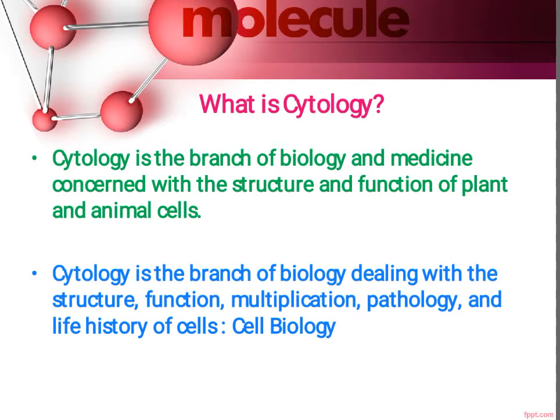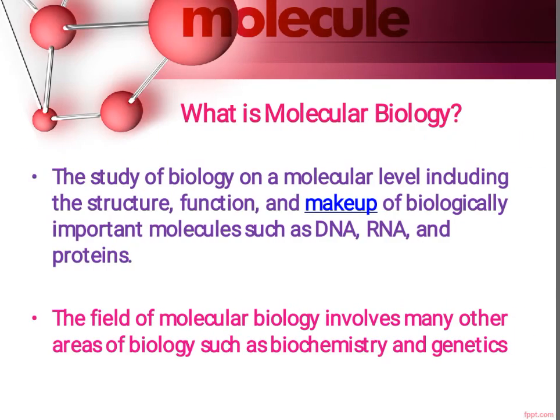And the name of our unit is cytology and molecular biology. So in simple words, cytology is the study of structure and function of plant as well as animal cells. Now we will see what is molecular biology.